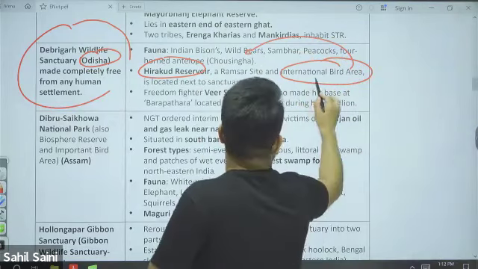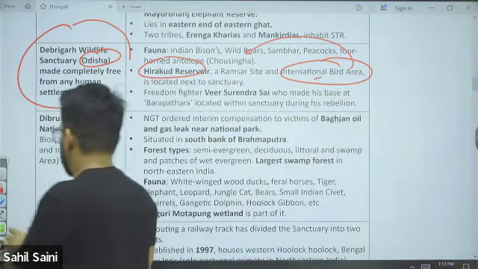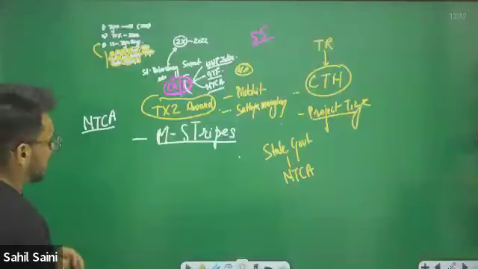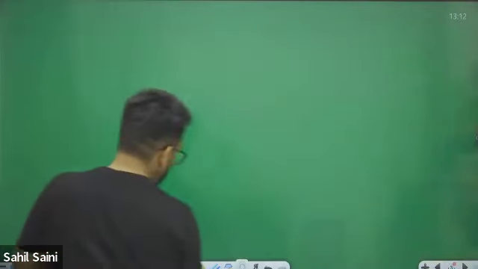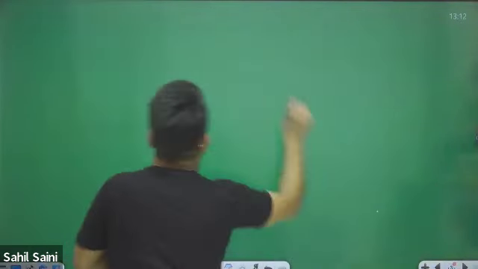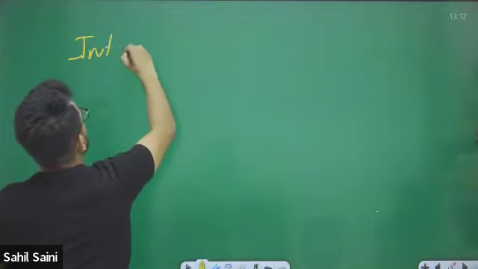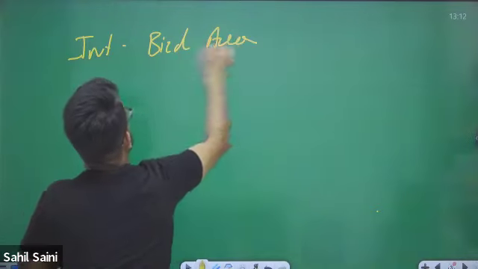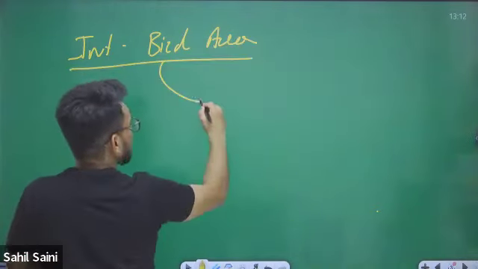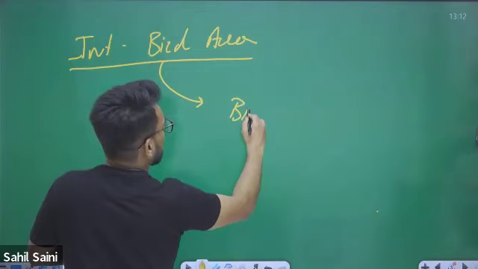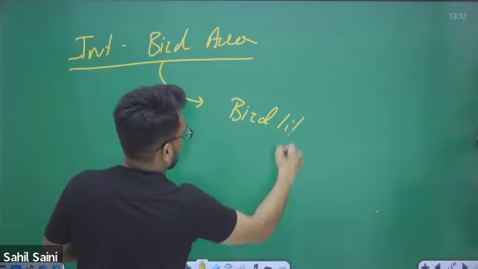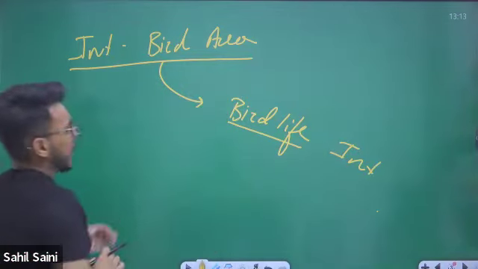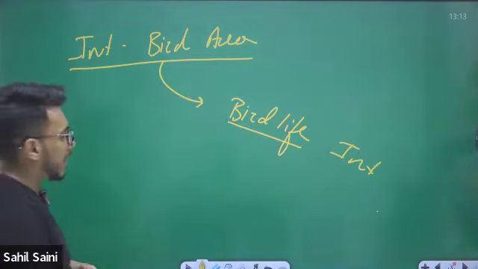Now, one very important thing, guys, with respect to the international bird area. International bird areas are recognized by BirdLife International.